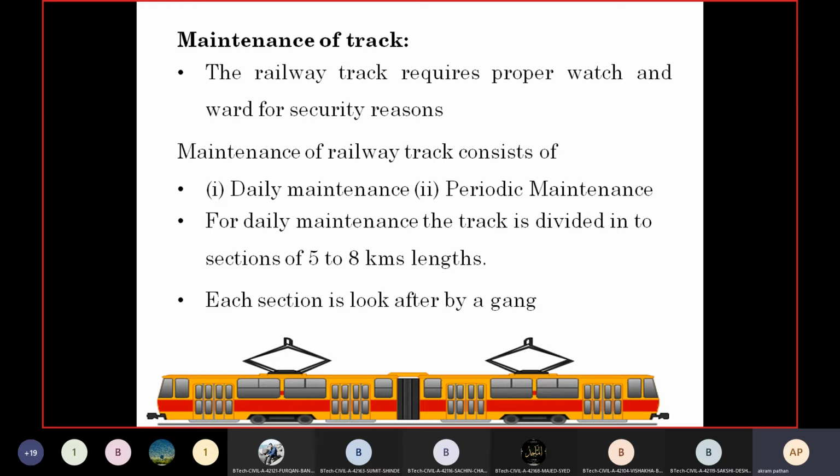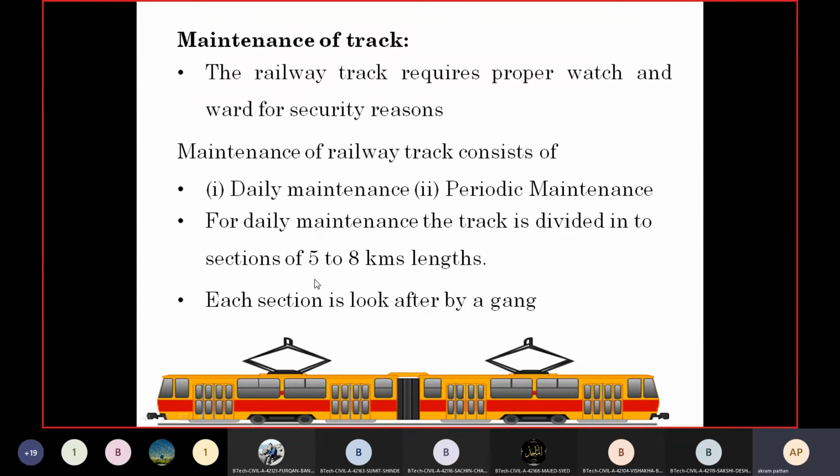So the maintenance of railway track consists of daily maintenance and periodic maintenance. For daily maintenance, the track is divided into sections of 5 to 8 kilometer length. Each section is looked after by a gang. So there will be a gangman.